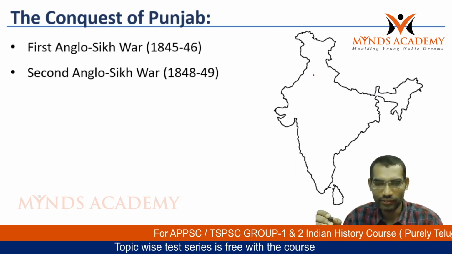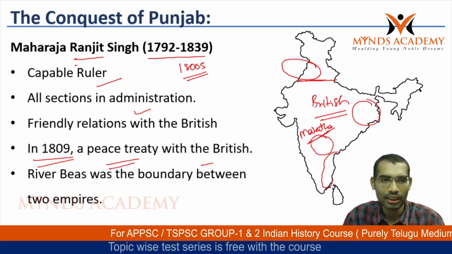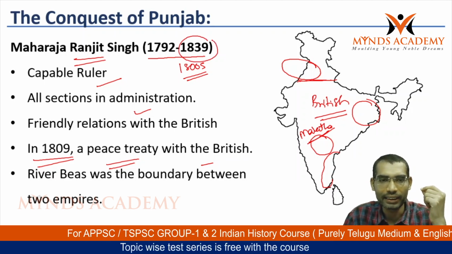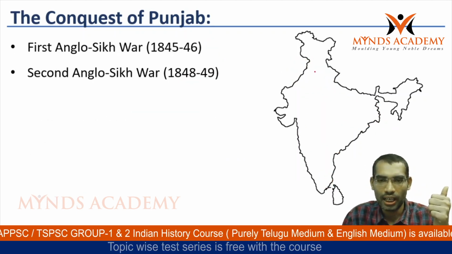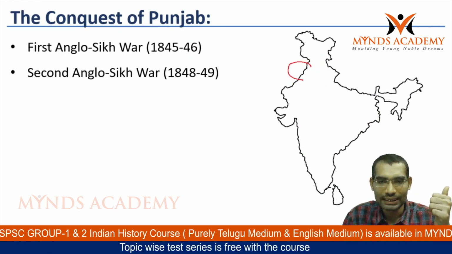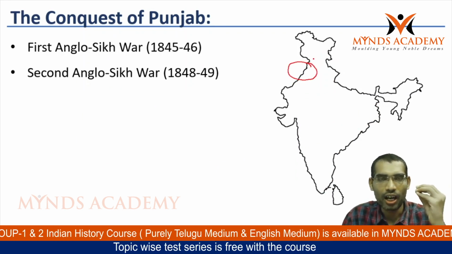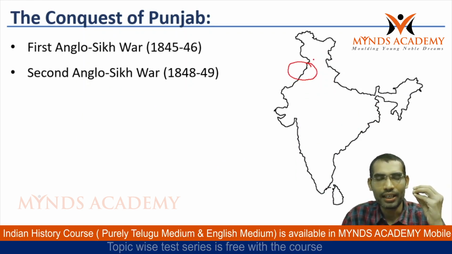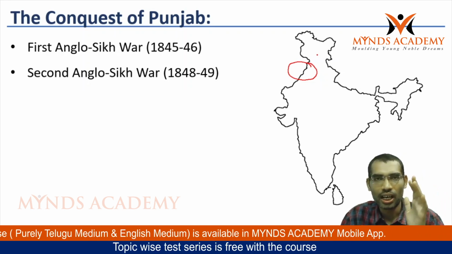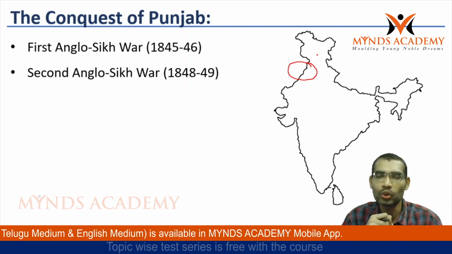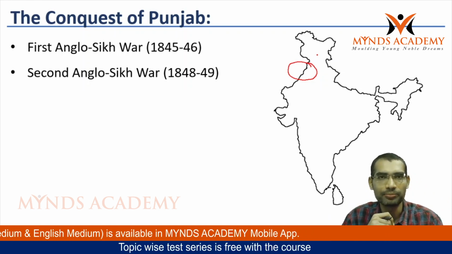However, Maharaja Ranjit Singh died in 1839. He was a very strong ruler and he controlled the Sikh states with a powerful army. He was an autocratic leader, a despot. However, he did maintain good administration for his people.